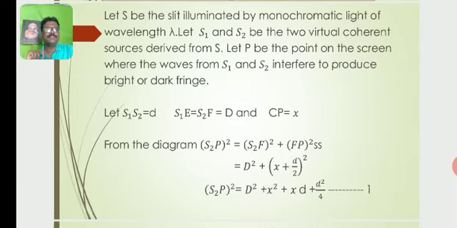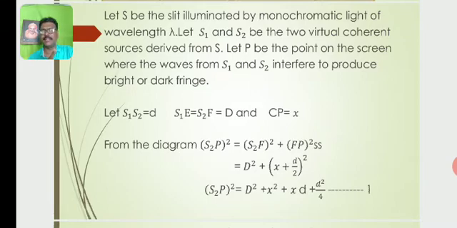From the triangle S2FP, we can write S2P square equal to S2F whole square plus FP whole square, which is equal to D square plus x plus d by 2 whole square.